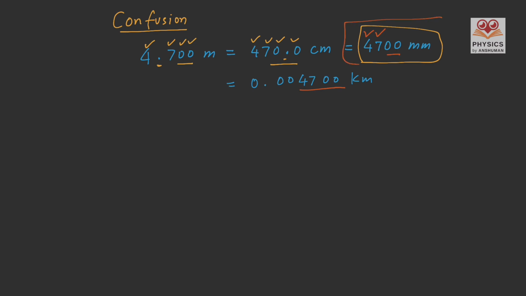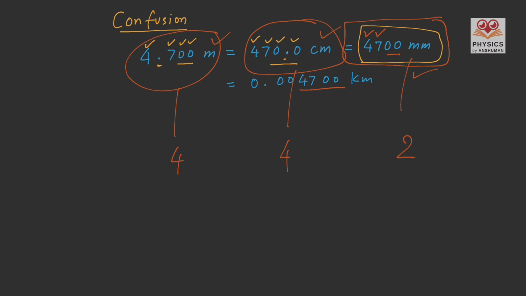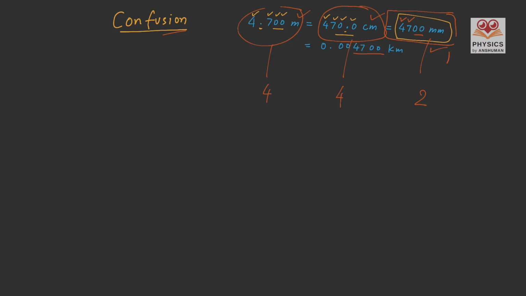Now, because of this confusion, we have to find a proper solution. Because what was the first rule I gave you? That changing the units doesn't affect the number of significant figures. But when we see the results here, these are the same values, but written in different units, and one has 4 significant figures, the next one has 4 significant figures, but the third one has only 2 significant figures. And to address this confusion, we can write our results in scientific notation.